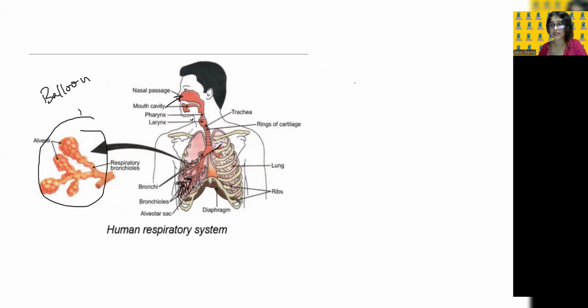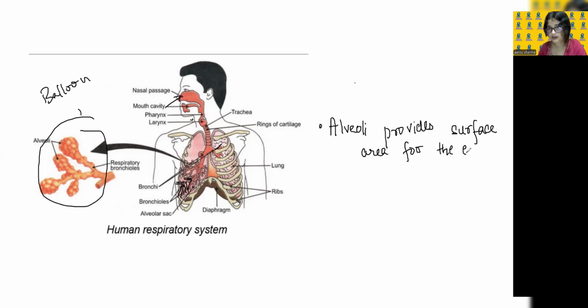And this alveoli, what happens? It helps in providing a surface area for the exchange of gases. Please note down this point: provides surface area for the exchange of gases.